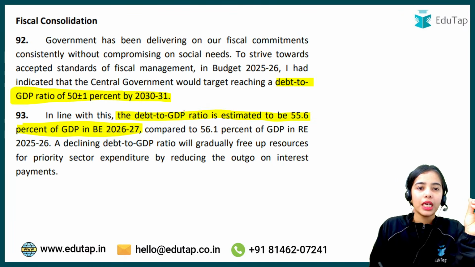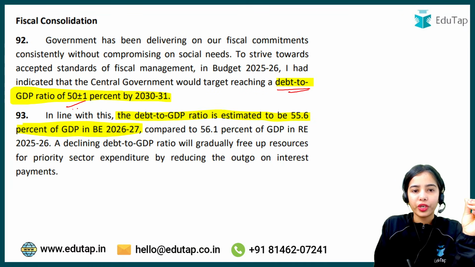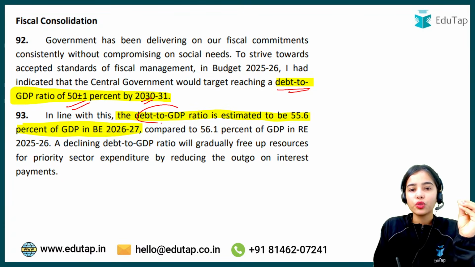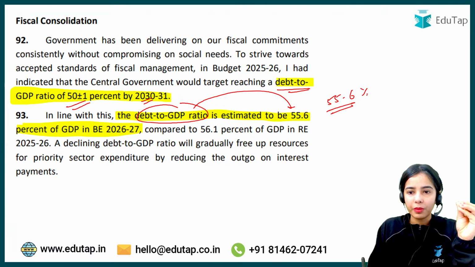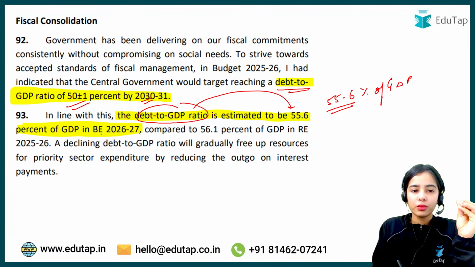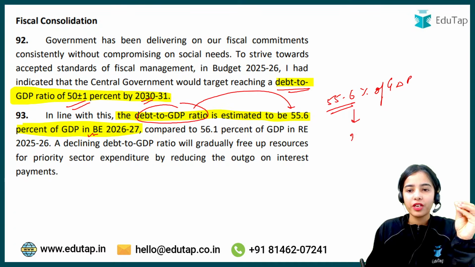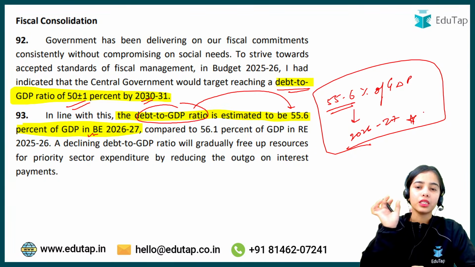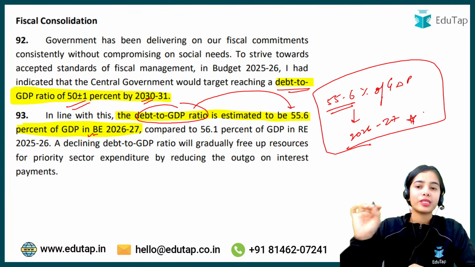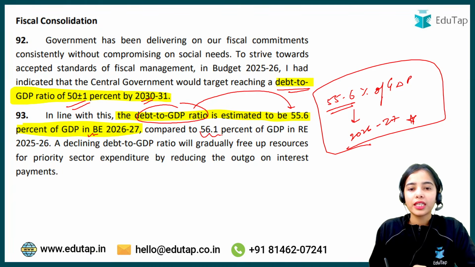Very good, everyone. Now, this is the target for 2030-2031. The debt to GDP ratio is estimated to be 55.6% of GDP as per the budget estimate for 2026-27. So this is the budget estimate for 2026-27, that the debt to GDP ratio will be 55.6% of GDP. That is lower than the 56.1% of GDP as per the revised estimates of 2025-26.